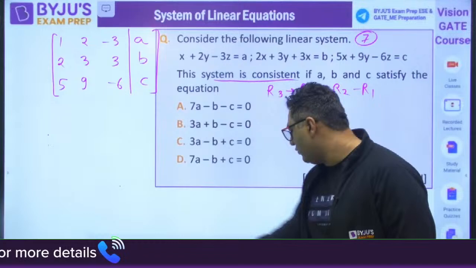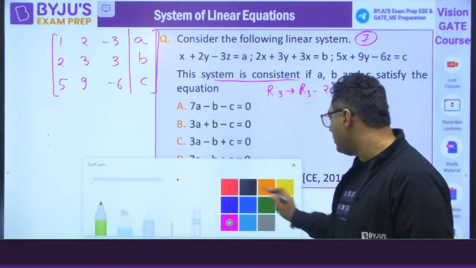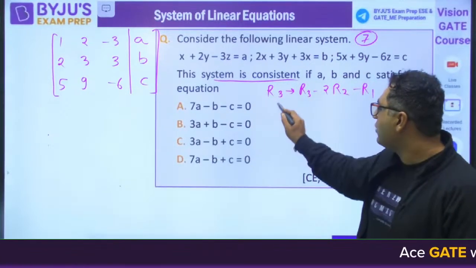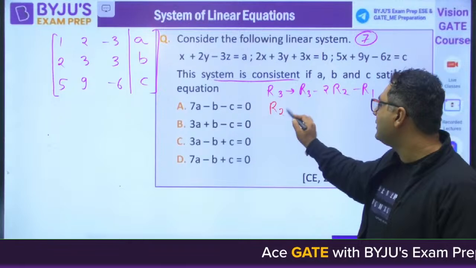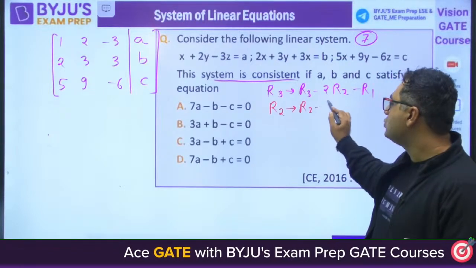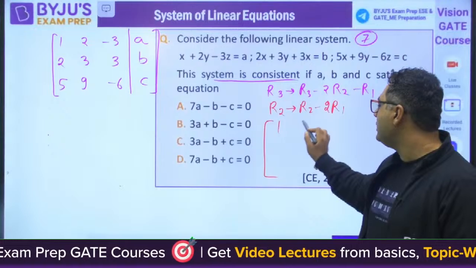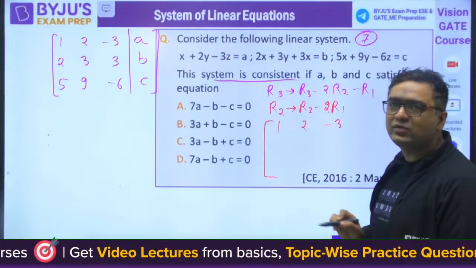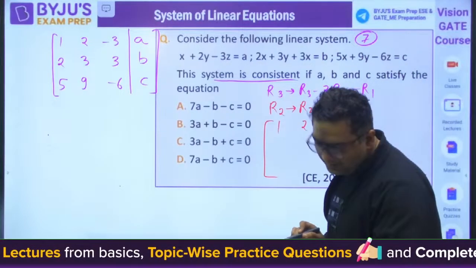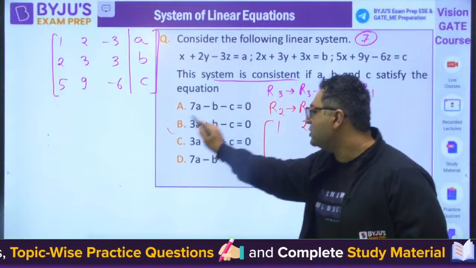So when we are going for that operation, I am telling you how we will be getting it. R2 is nothing but R2 minus 2R1. So you are going to have 1, 2, minus 3. The answer given by TPM and Papa Ghoda is B, and that is correct. B is the right answer.